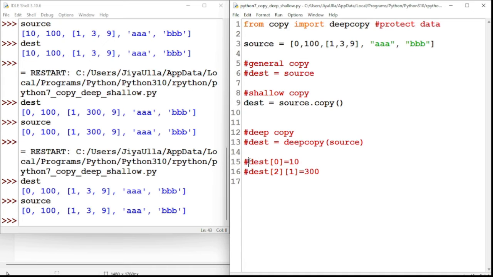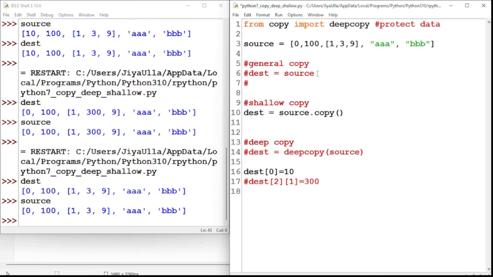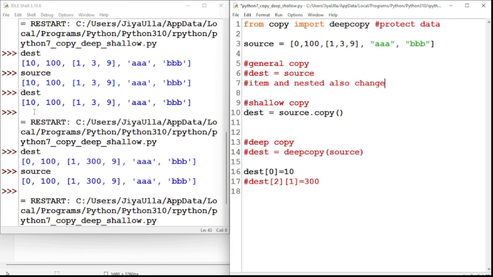First, I will do the elemental modification. Elemental modification in the sense I want to change the items. In general copy, what is happening? The item is changing and the nested items are also changing. We saw that the nested item is changing and this item is also changing. Let's see what will happen in shallow copy.